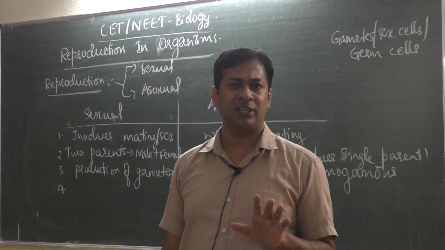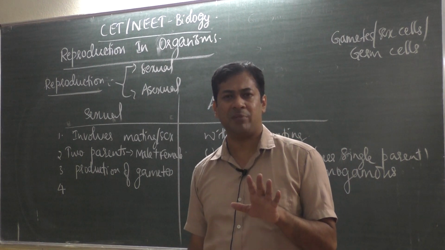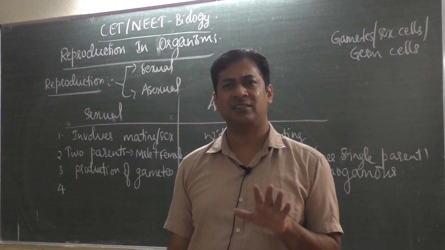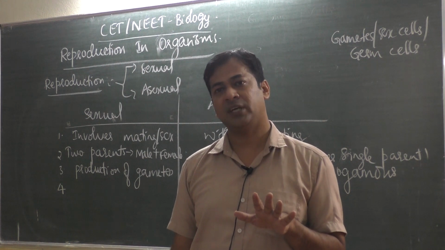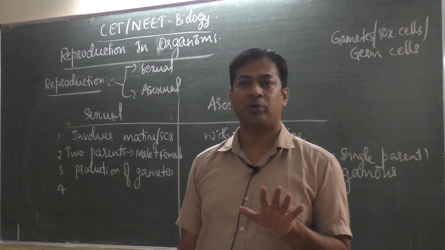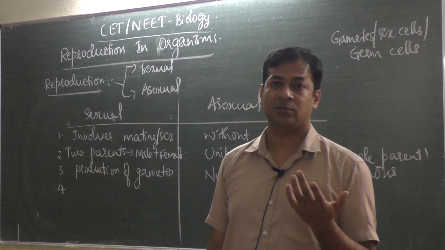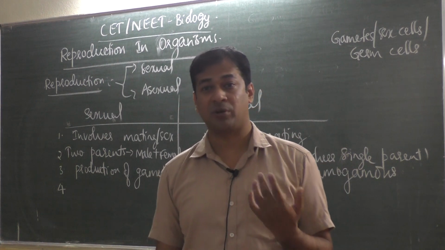Sexual reproduction, you think in human beings, how many months does it take to produce a baby? Once the female becomes pregnant, it takes 9 months, 9 days, 36 weeks. Okay, 9 months to produce a baby. In the case of elephants, it takes 2 years. Almost 24 months to produce a baby by sexual reproduction.